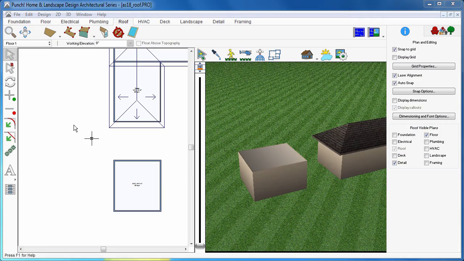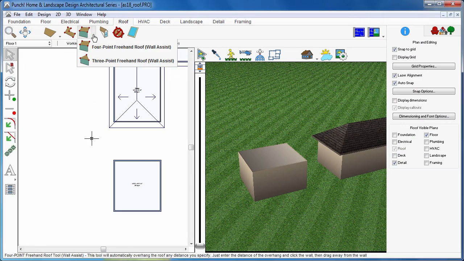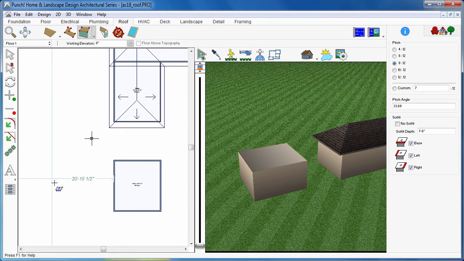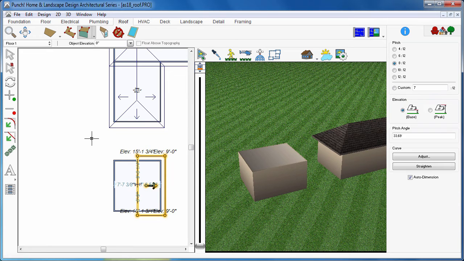And there are other, even more complicated roofs that can't be created with the basic roof components. The 4-point roof tool allows you to select or click on an existing wall. Drag the cursor out to set the length or the span of that roof panel. You can adjust those points to define whether the points we picked are at the base or the peak of the roof.